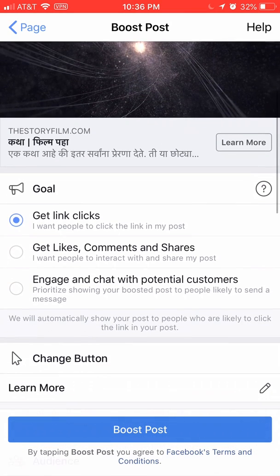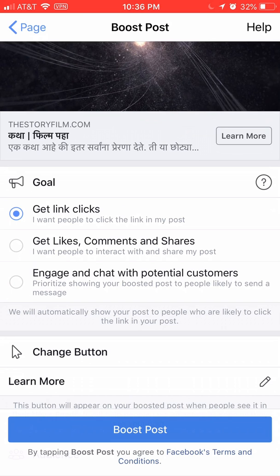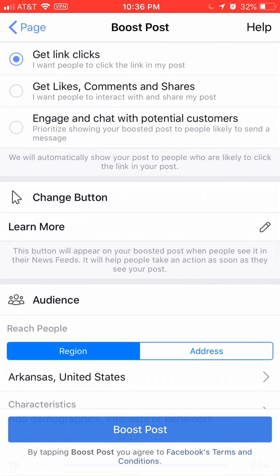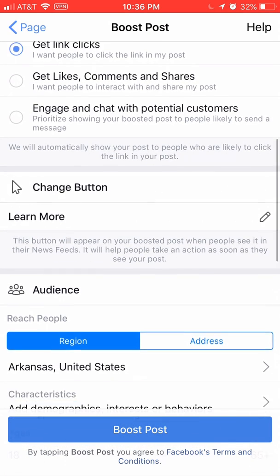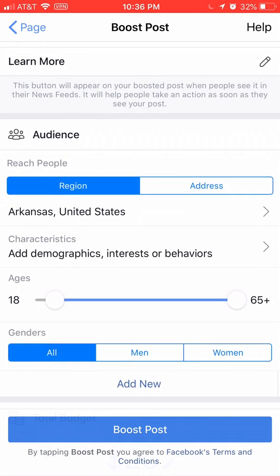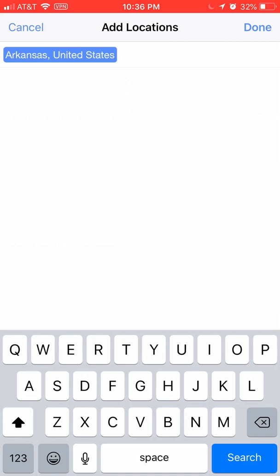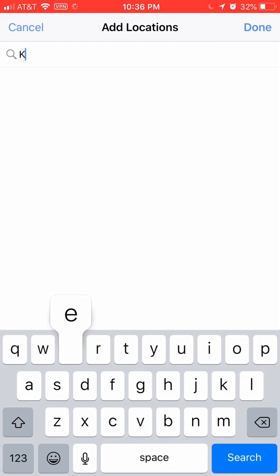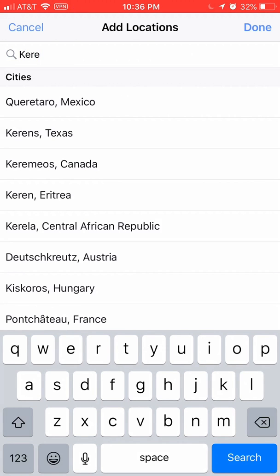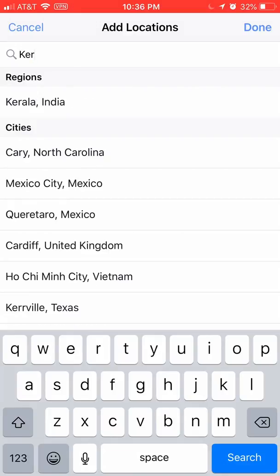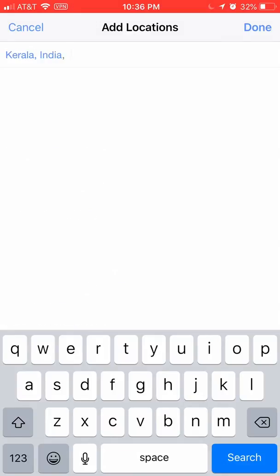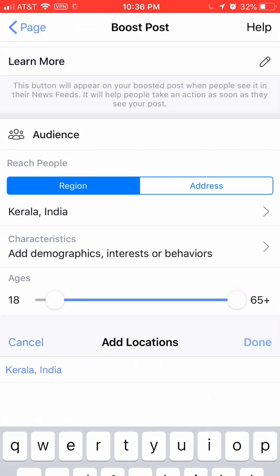This is my goal right here where it says goals. Obviously, I want link clicks. I want people clicking this and hearing the gospel. And so I'm going to leave that goal alone. I can change the button, learn more. Sounds great to me. And then it gets down to your audience. Well, right now my audience is set in Arkansas, United States. There are not a lot of people in Arkansas who speak that particular language. So what I'm going to do is I want this boosted in a place called Kerala, India. All right, that's in the southern portion of India where they speak Marathi.